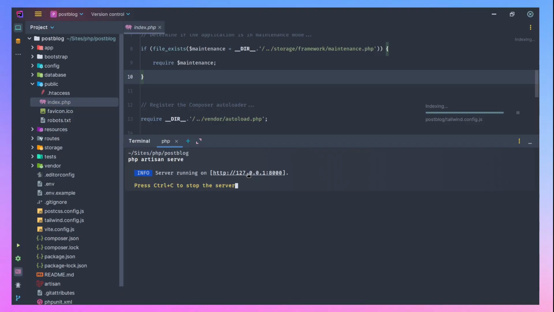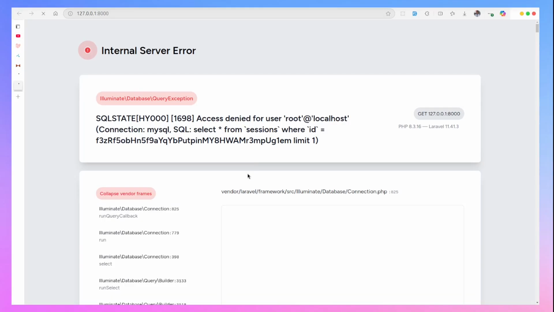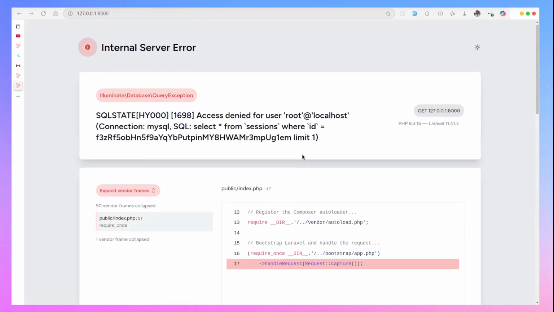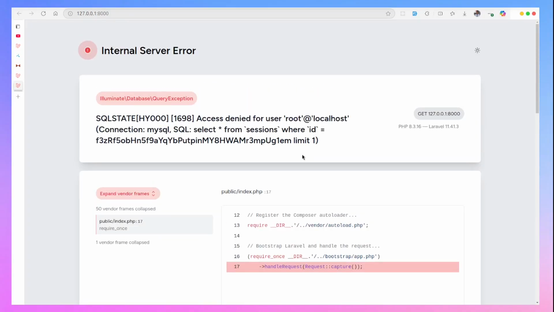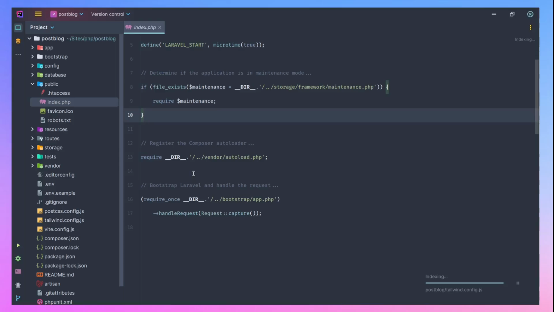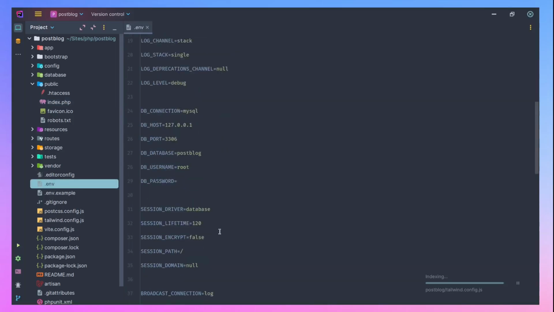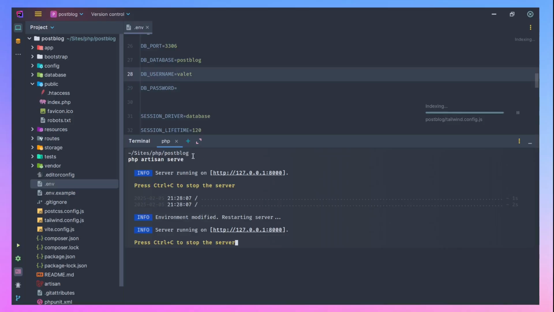Let's open that in our browser and see what we have. Now Laravel is asking me to do migration before I can open this. Let me jump a little bit, I'll come back to explain that. Let's go to our env file. I'm going to set up the user I want to use to connect to my database. You may not need to do that, but I'll come back to explain it. Let's save and do migration.